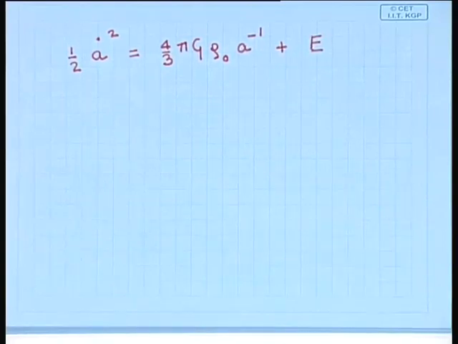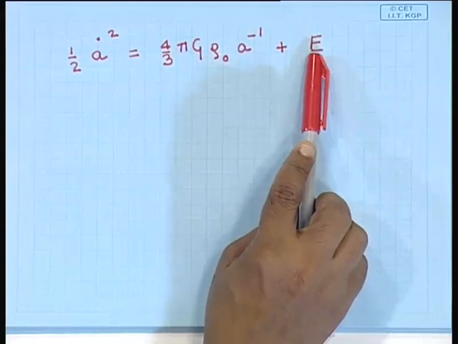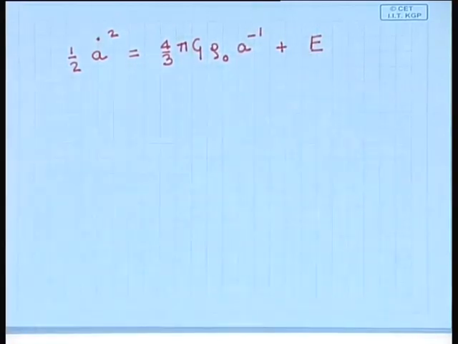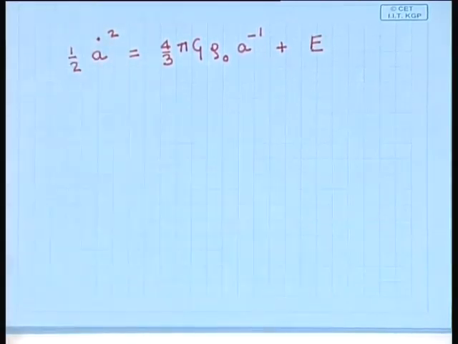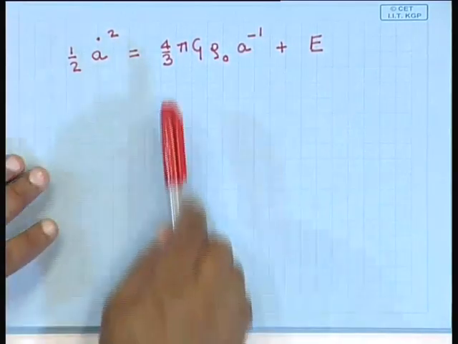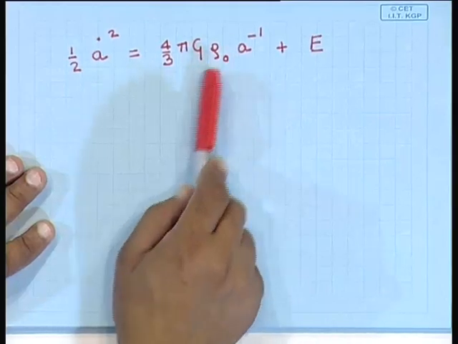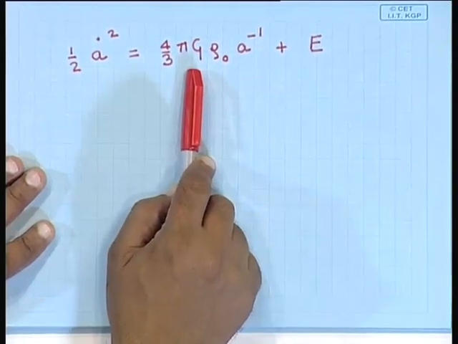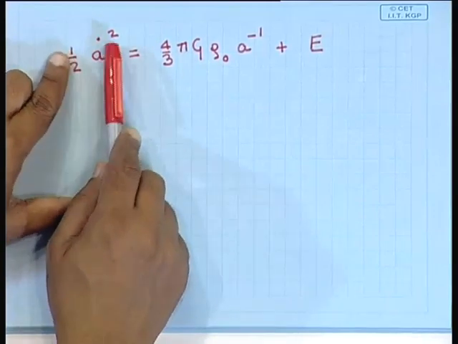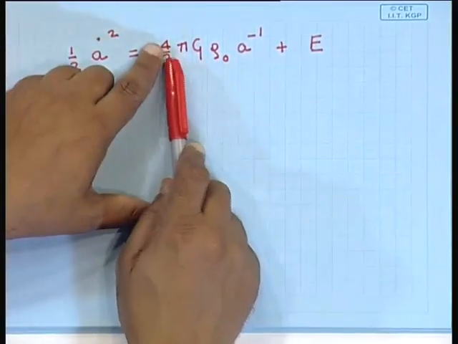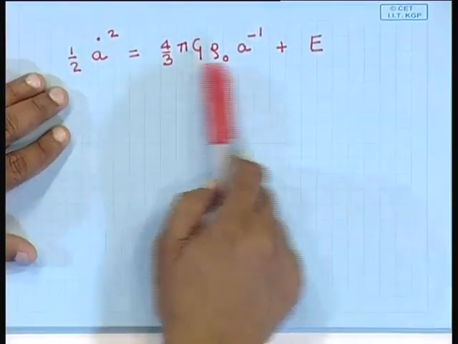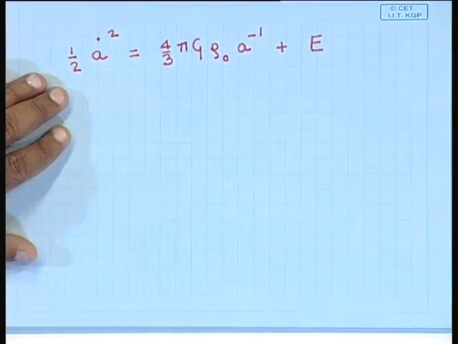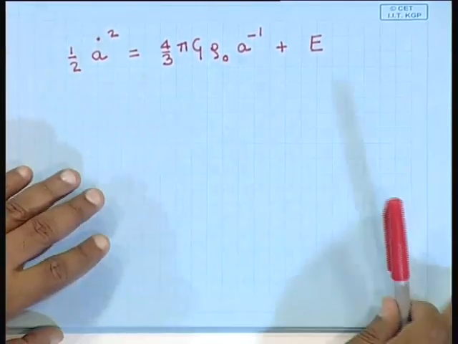Now, let me explain to you why I have chosen to call this constant of integration E. If you look at this term half a dot square, can you tell me what it corresponds to? And look at this term 4/3 pi g rho naught by a, and we have the fact that half a dot square minus this term is a constant. Can you give me a physical interpretation of this? Yeah, see, it is quite obvious.